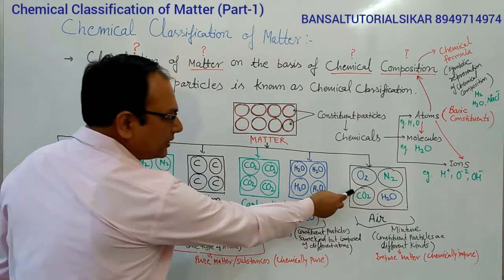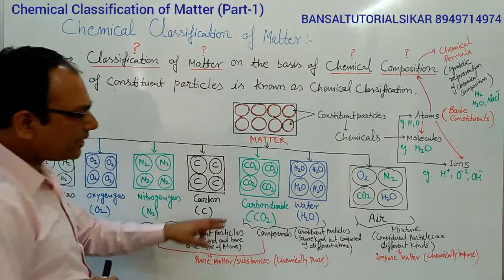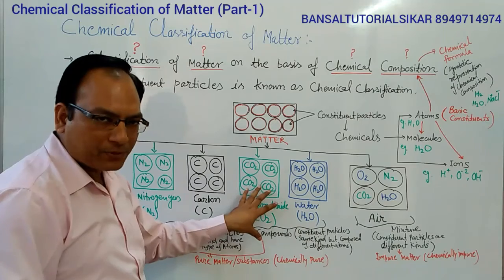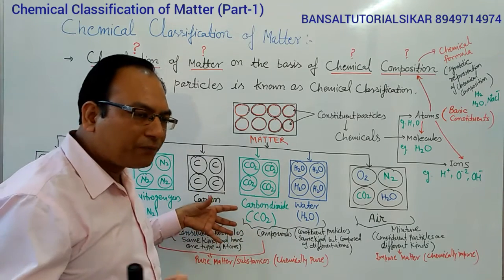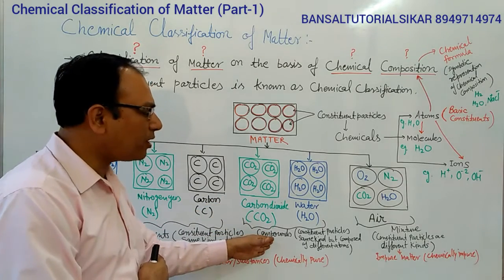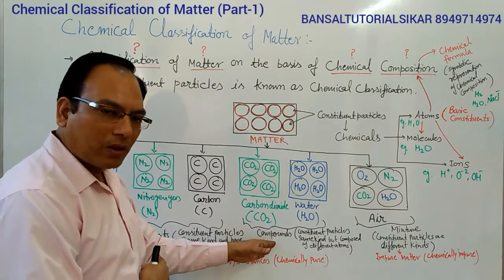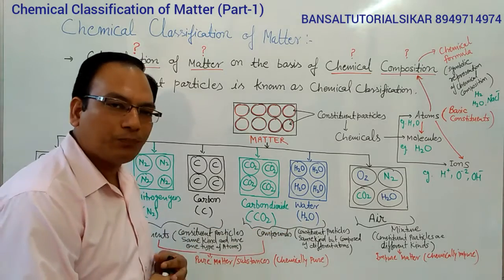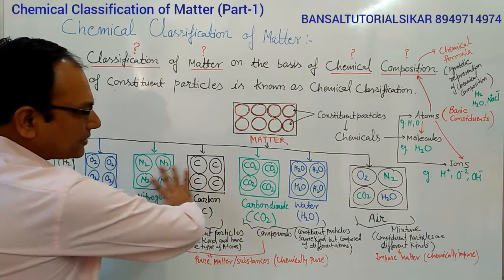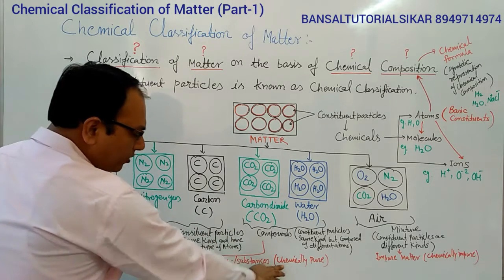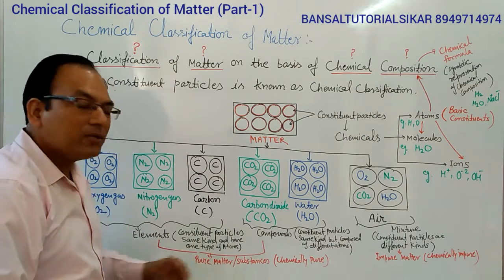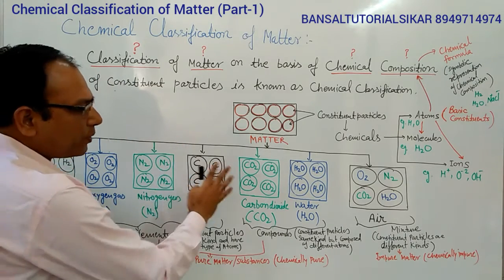But in these two cases, you can see that the constituent particles are of the same kind but are composed of different kinds of atoms. So they are composed of a combination of different kinds of atoms, so they are called compounds. Their formulas are CO2 and H2O. Since in all of these, all particles are of the same kind, they are chemically pure and are known as pure matter, also called substances. They are the purest form of matter.